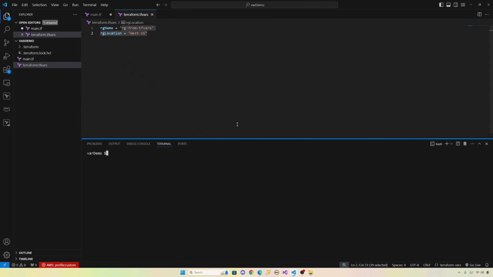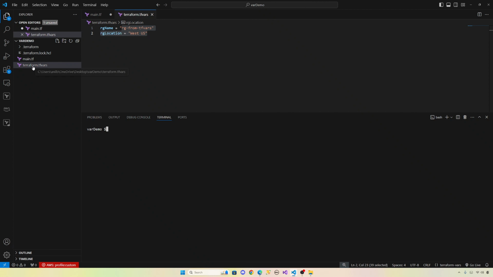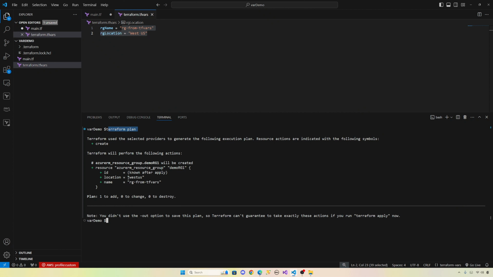Let's clear. So terraform.tfvars, it will auto pick up. You don't need to give -var-file. You do this, and Terraform automatically picks up the terraform.tfvars file. Let's do this one without the -var-file option. Okay, so even though you haven't provided it here, it's gonna auto pick up. See, it picked up from TF vars.